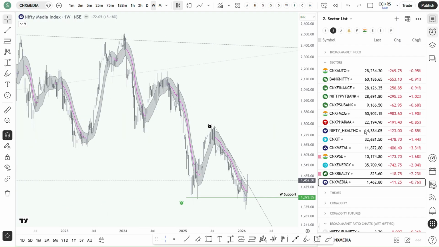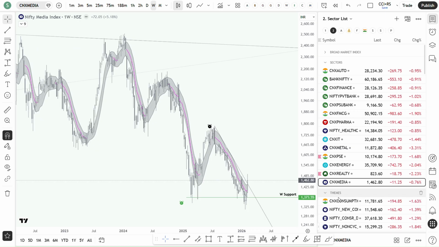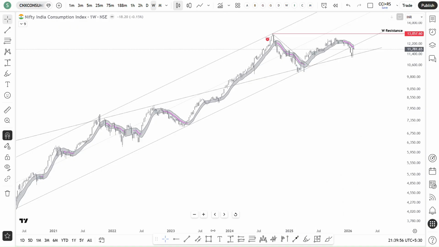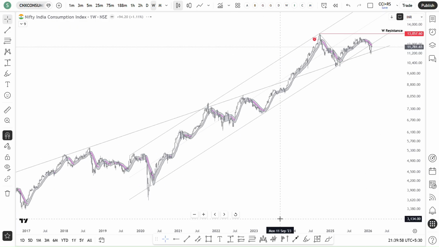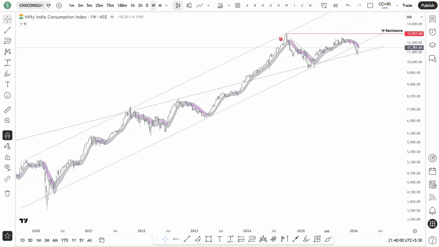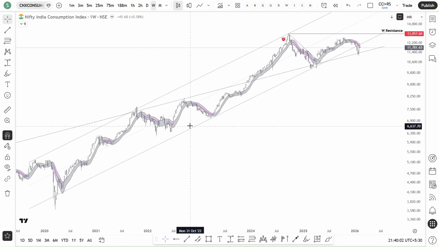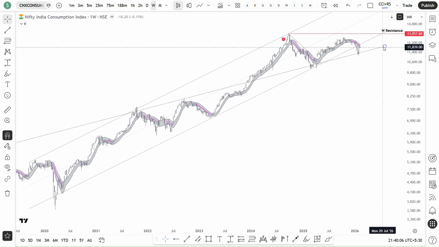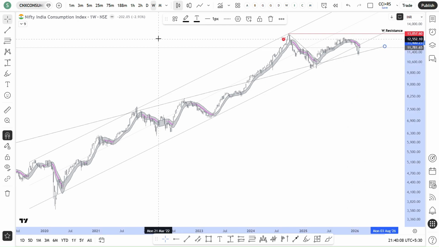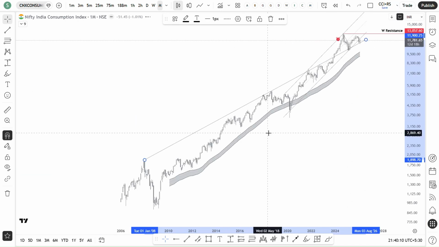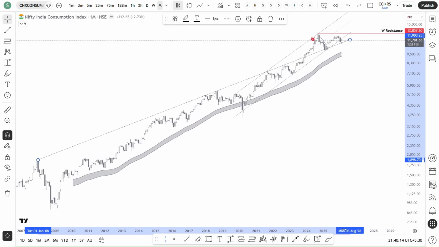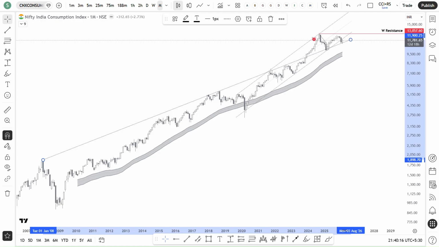Okay, so let's check thematic indices. What is happening in consumption? If you see, it is in a long-term uptrend, and it is also taking support at this long-term support, which is basically a resistance and support line.